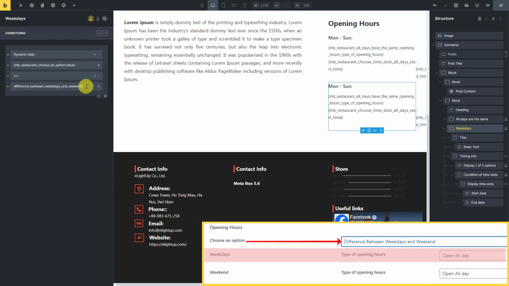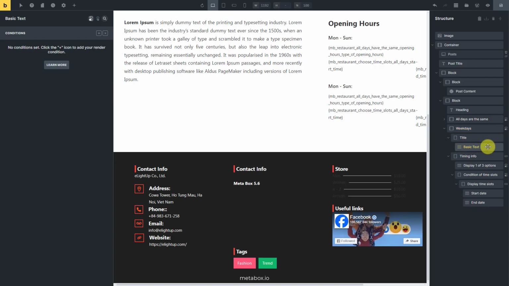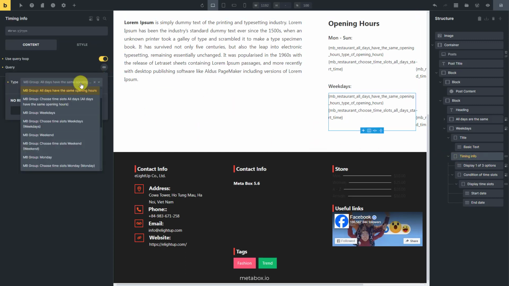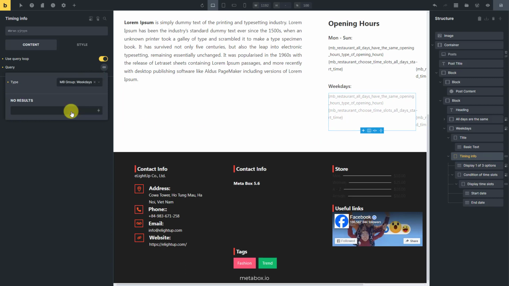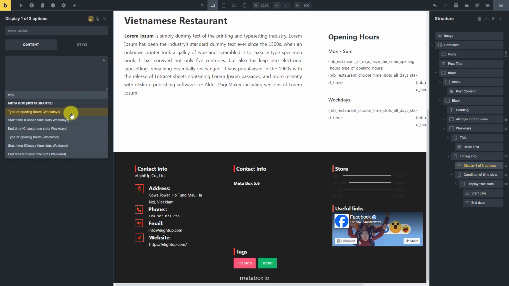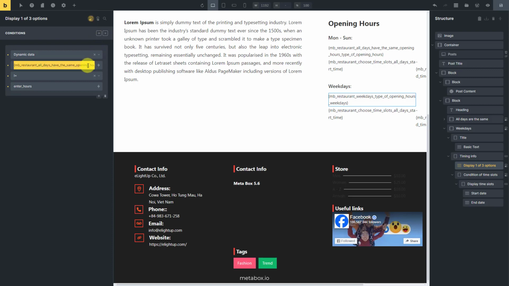Once this section is displayed, all the following data will be displayed. Firstly, name this for weekdays. Secondly, the timing information is not in the previous group. We should change to this one, that is used for the weekdays. Next, this one is to display one of three options here. So, just change the field to the one that the options come from. That's the content for the element only. We also should change the condition to display or hide this element as well.